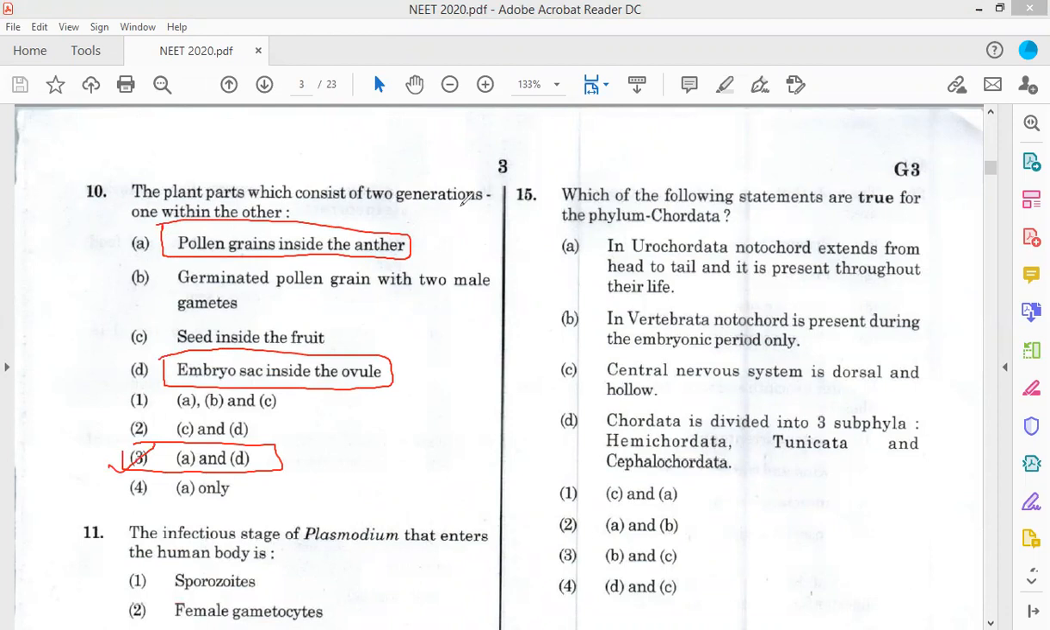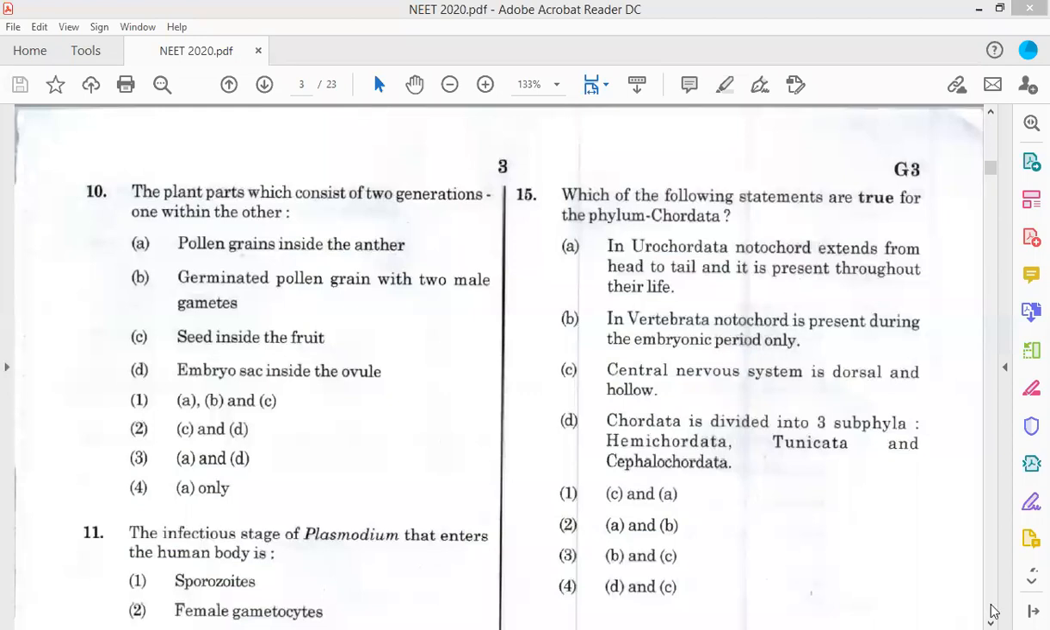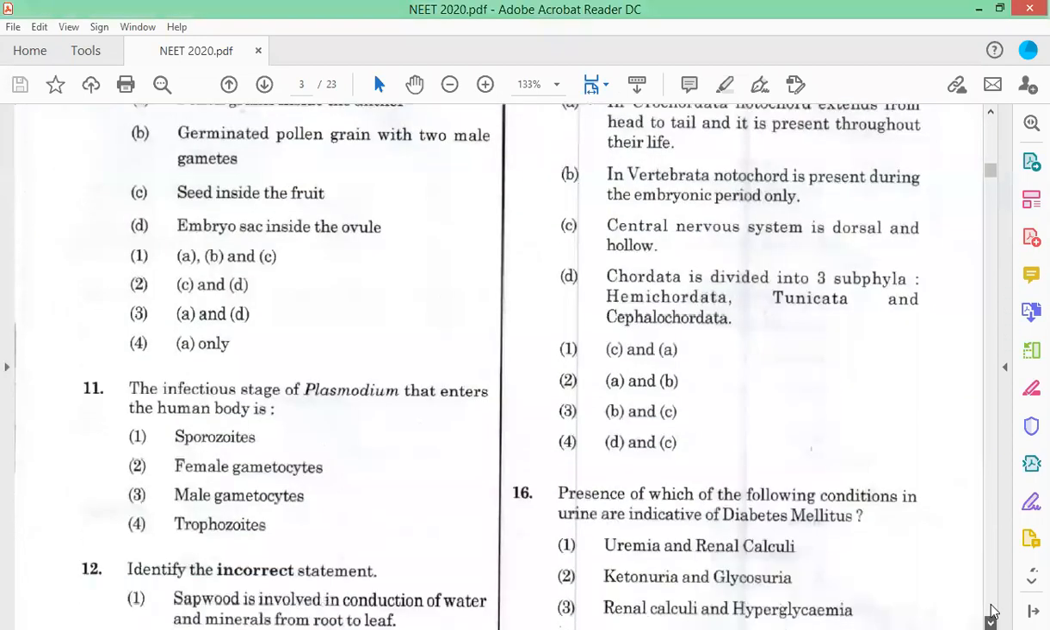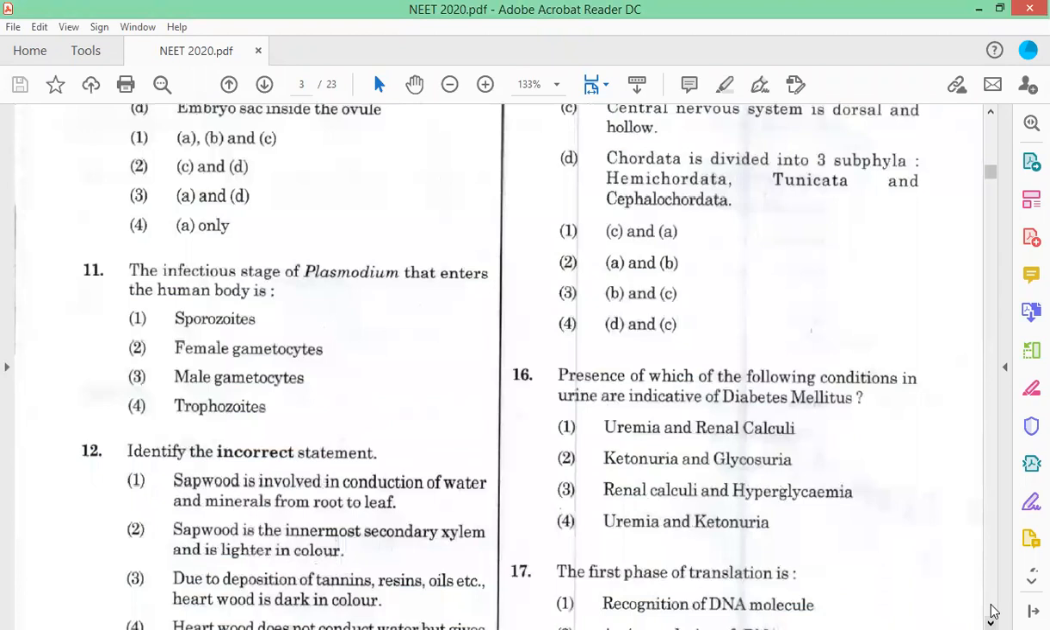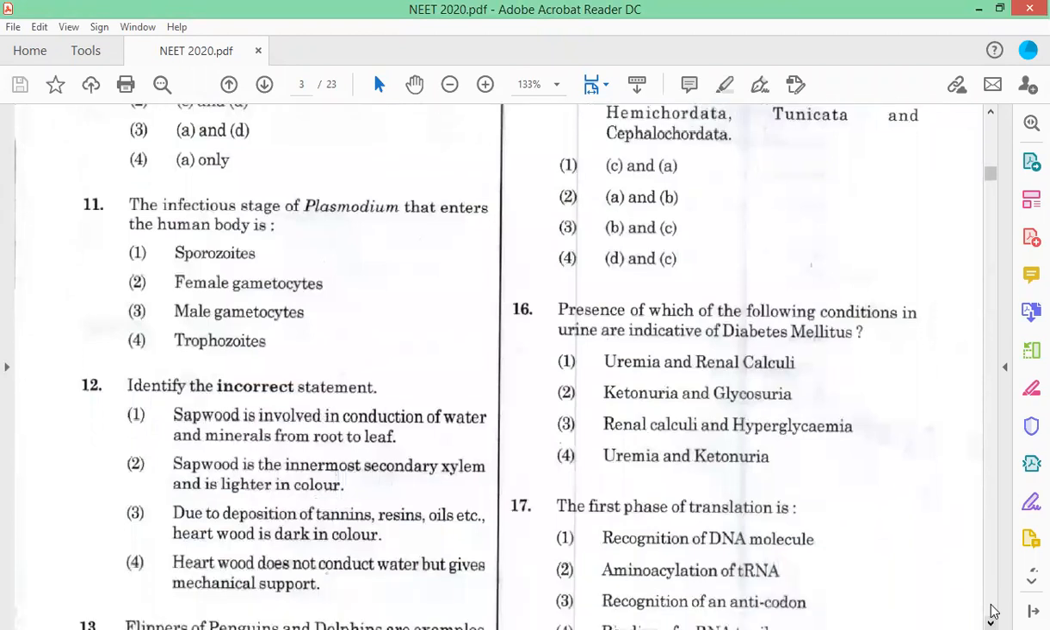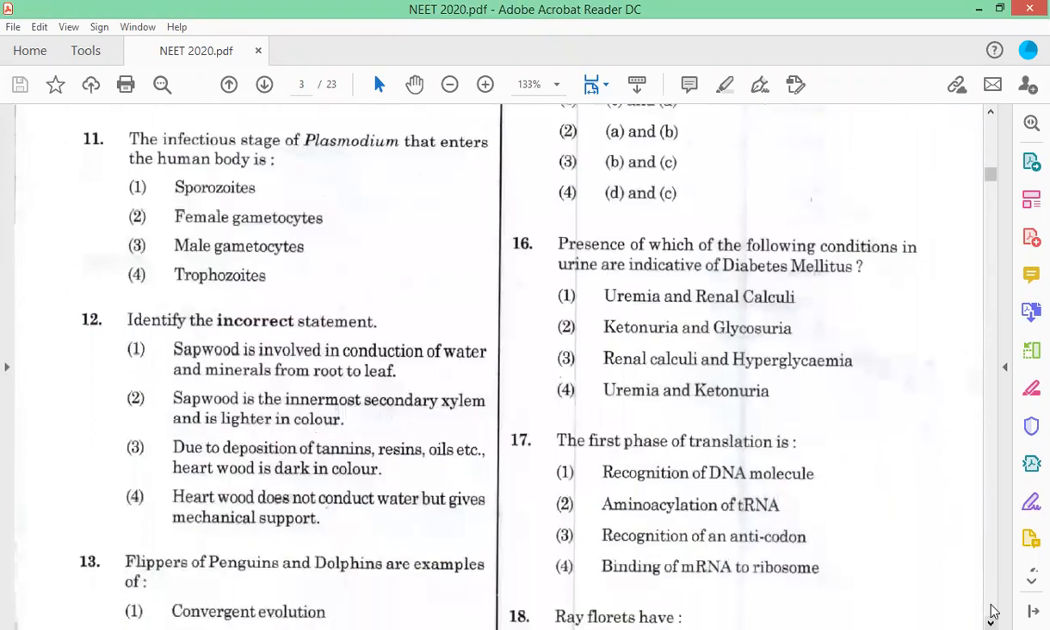Now question number 11 asks, what is the infective stage of Plasmodium? We know that in the case of Plasmodium, the infective stage is the sporozoite. So the infective stage of Plasmodium is the sporozoite. Sporozoite will be the answer.